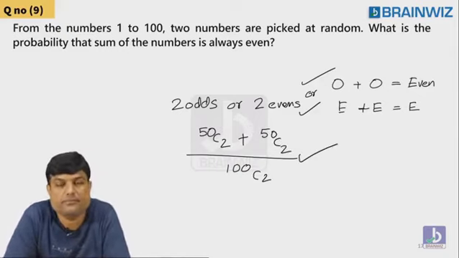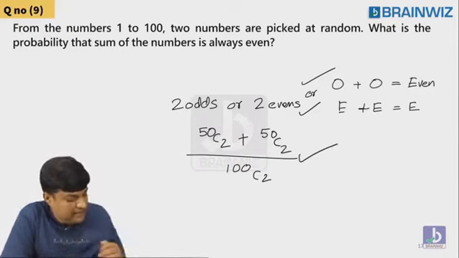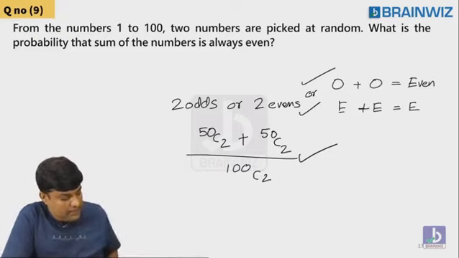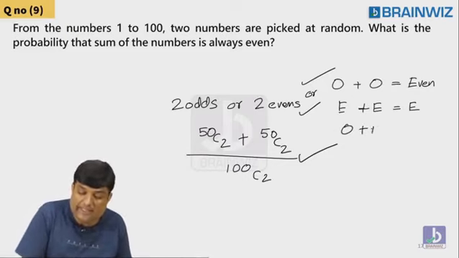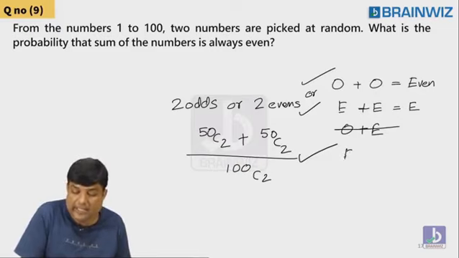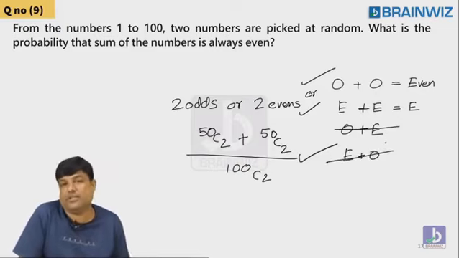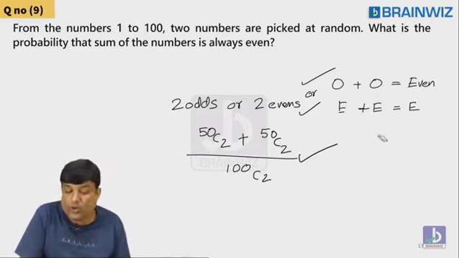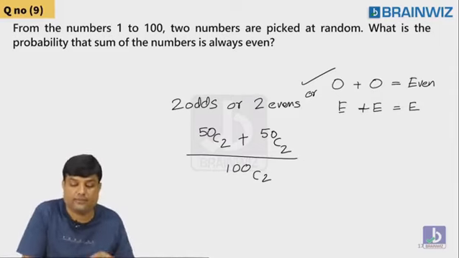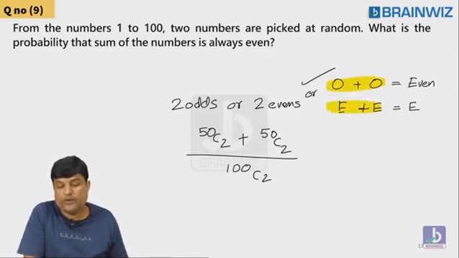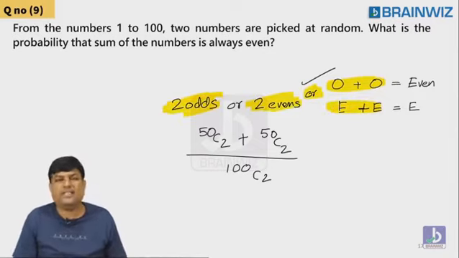Perfect. Are you understanding, guys? But just like one girl told, Lakshmi, even plus even is even. That's true. But sir, what shall I do? Odd plus even? No, this will not satisfy. Sir, even plus odd? No, that will also not satisfy. So the cases you want are either two odds or two evens. If you pick either two odds or two evens, you are satisfied.